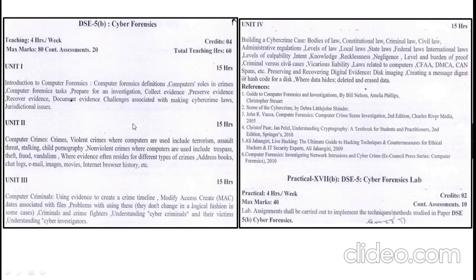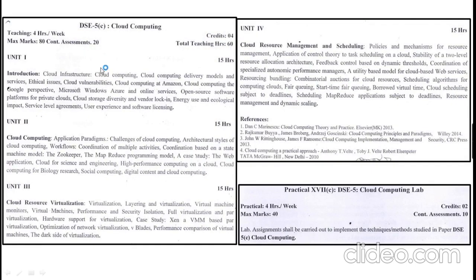Cyber forensics, 4 units. Introduction to computer forensics in the first unit. In the second unit, you can understand the various computer crimes, and what are all the different crimes in cyber forensics. The third unit is about computer criminals. Fourth unit is about building a cyber crime case. So you can refer to these references for cyber forensics, and based on this, you will be having the practical paper number 17B, cyber forensic lab for 50 marks, 40 external and 10 internal.